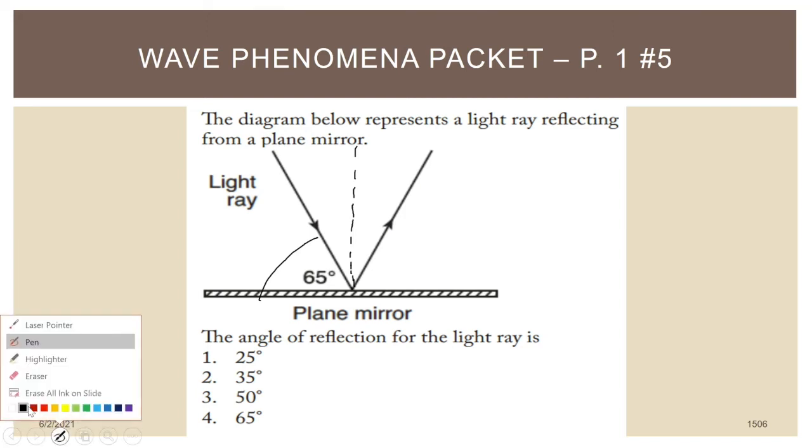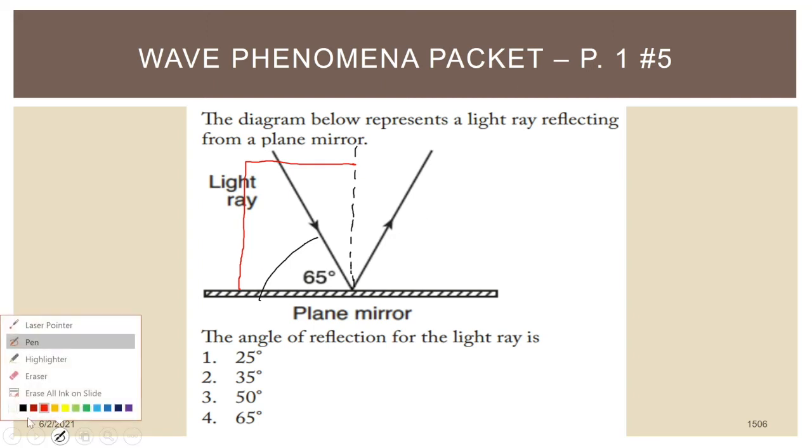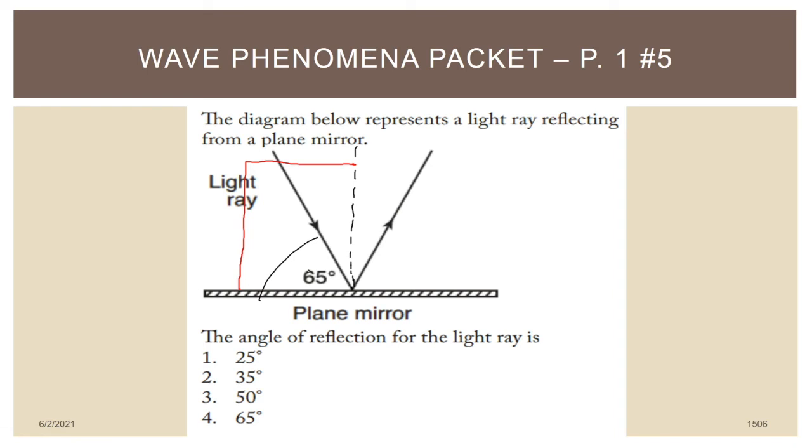Now, there are a few key pieces of information that you need to recognize. The normal is always perpendicular to the surface. That's a right angle symbol. It's just shown huge, so I'm not getting in the way here. That means you can always use the angle measured from the surface, if they give it to you, to figure out what the angle of incidence is. Because notice, 65 degrees plus the angle of incidence, theta with the subscript i, has to add up to 90 degrees because these angles are complementary.